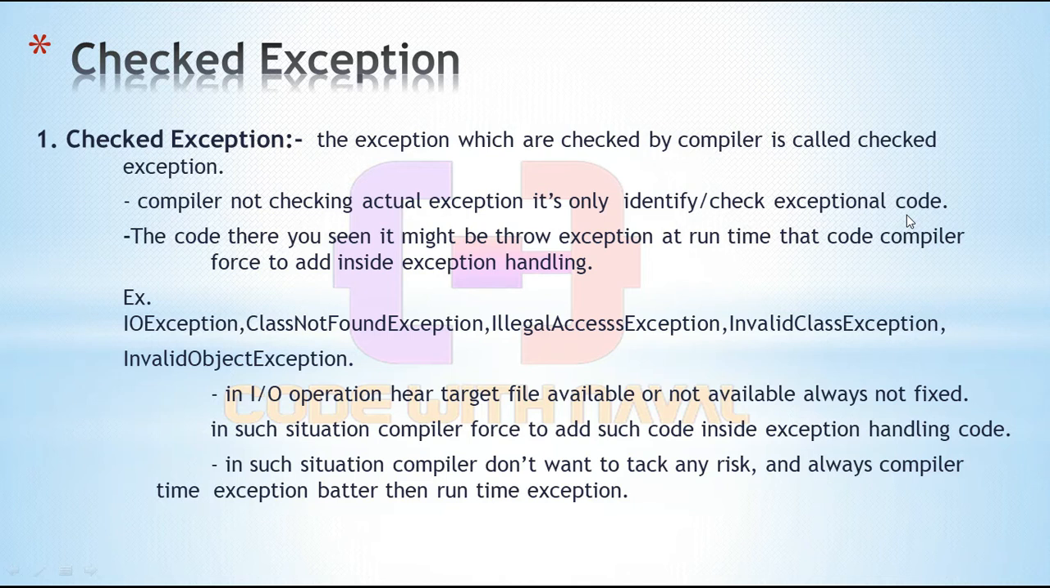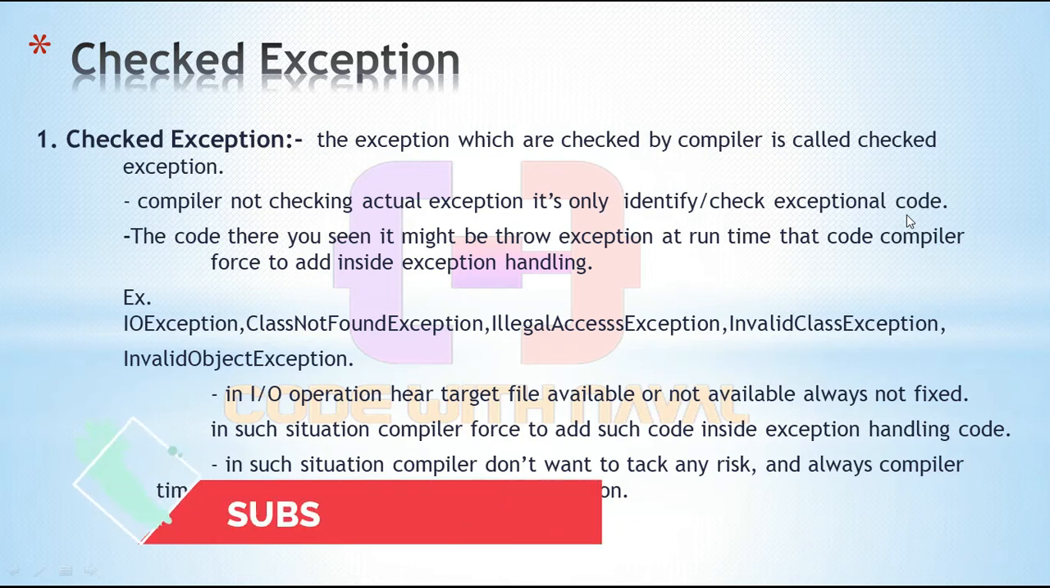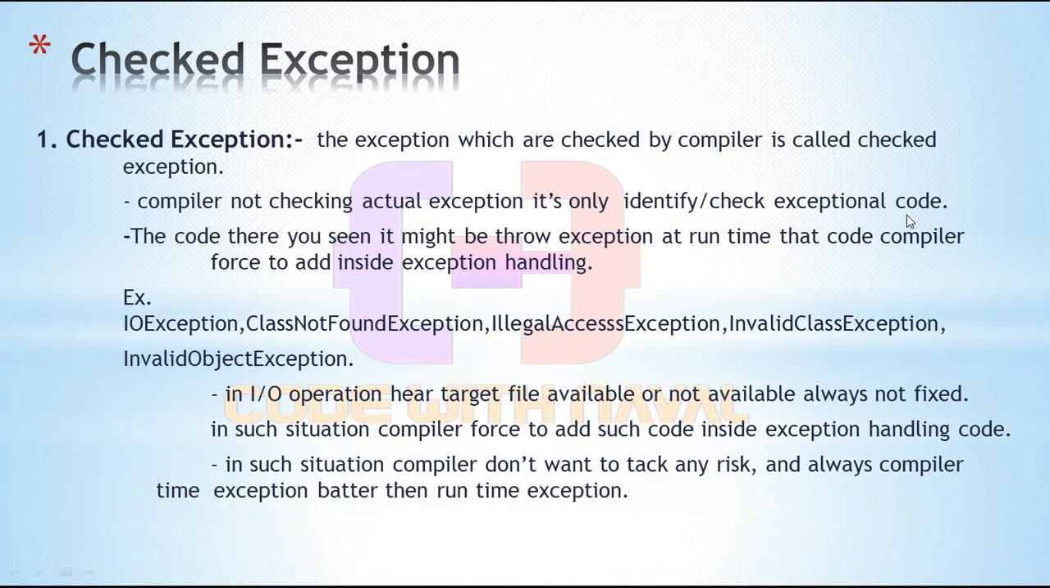The compiler only identifies that exceptional code, because at that time we are not executing the program, we are just compiling it, and the compiler does not execute directly. The compiler only compiles, and at compile time it identifies this code as exceptional code. It might become an exception at runtime. That's why the compiler forces us to add that code inside the exception block. The code you see might throw an exception at runtime, so the compiler forces it inside exception handling.